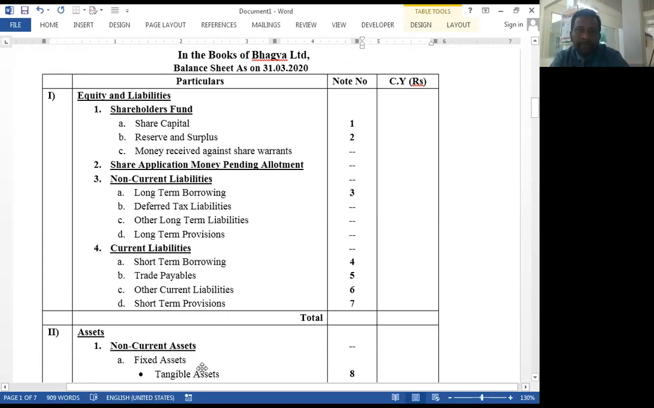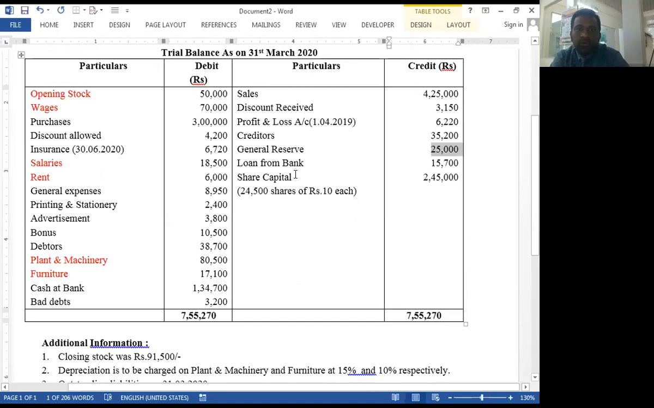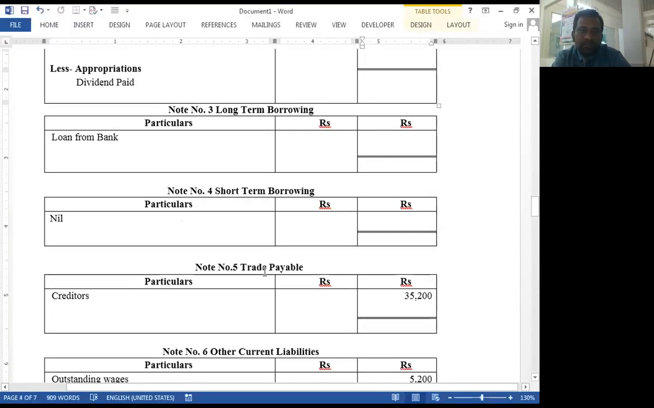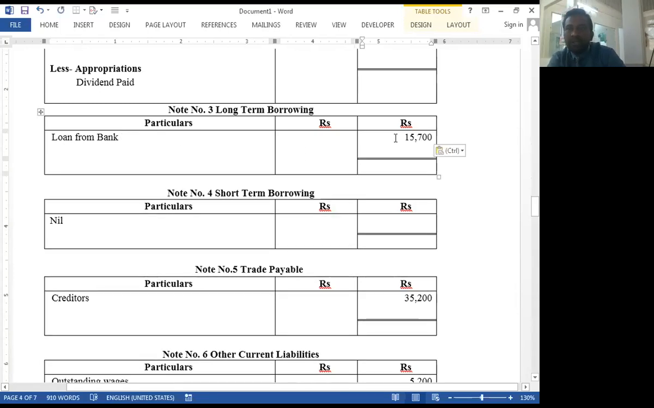Okay. Then loan from bank. It is one type of liability. That's why it is transferred under the liability side. Long-term borrowings, loan from bank. But no adjustment regarding interest is given here. In the last problem, loan from bank was given along with an interest rate, so we calculated interest on it.